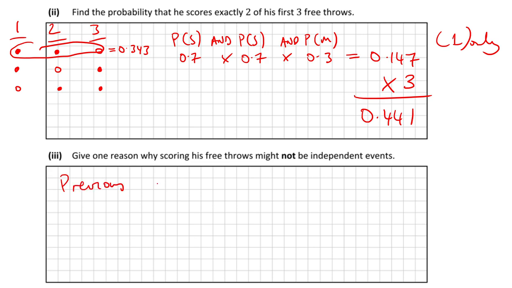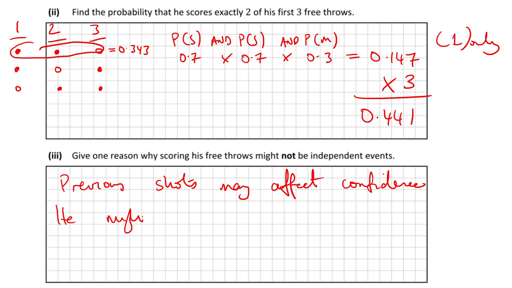Give a reason why scoring free throws might not be independent. Previous shots may affect confidence. He might move. Wind. I don't know.